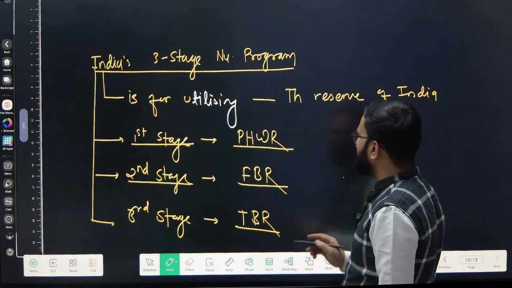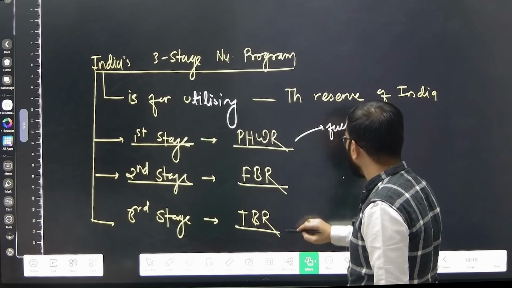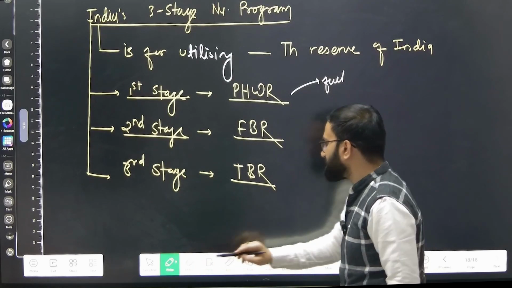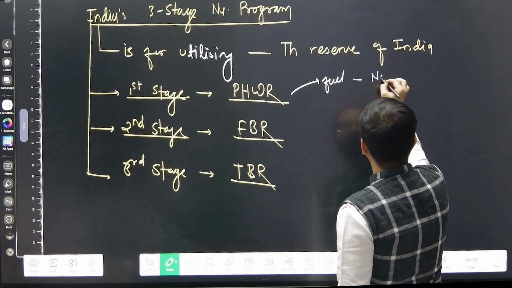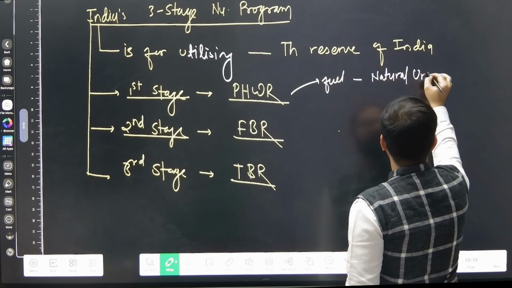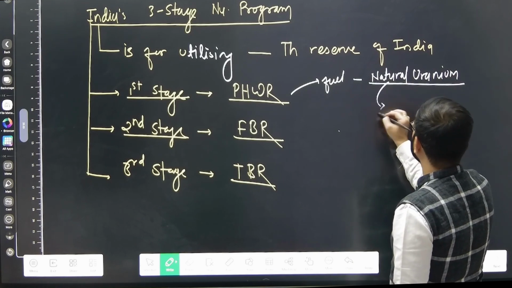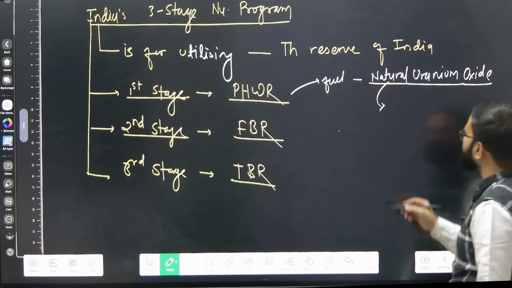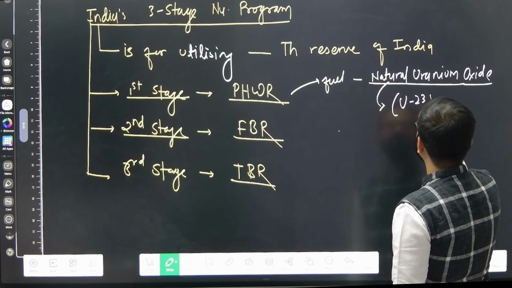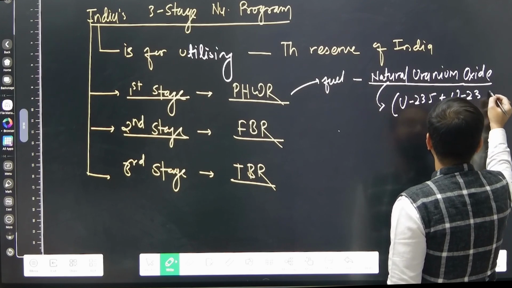In the first stage, as a fuel, we are utilizing natural uranium, and natural uranium is actually natural uranium oxide. Okay? This natural uranium oxide has uranium 235 plus uranium 238.